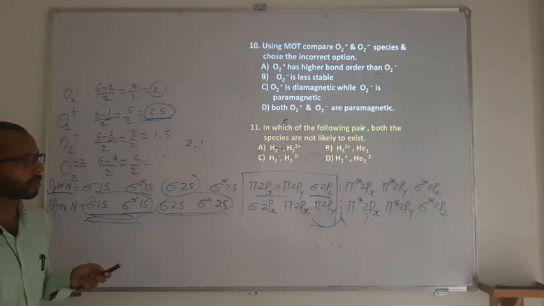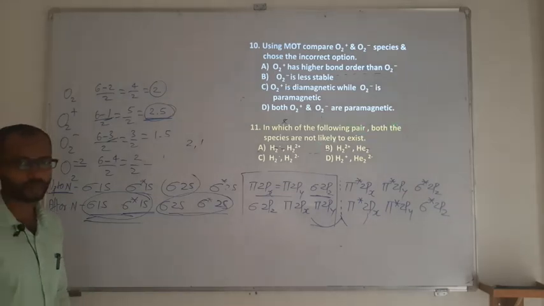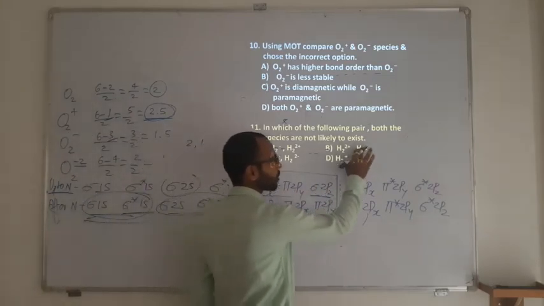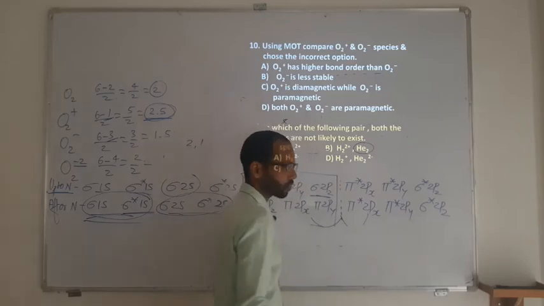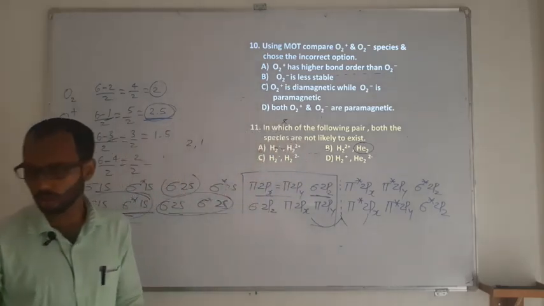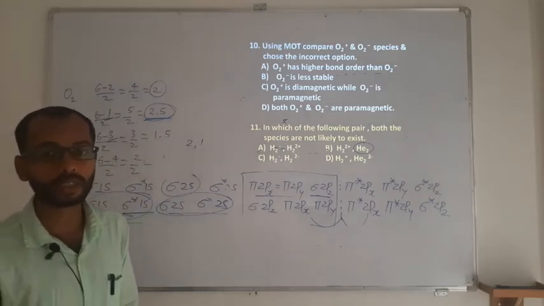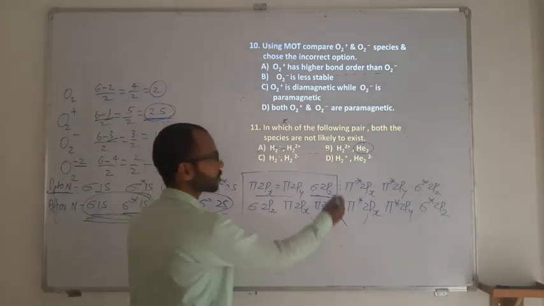Which of the following pair? Both the species are not likely to exist. Means both will not exist. Both will not exist means what? Roughly we get an idea. Helium, I told you in the last questions also, noble gases do not exist as a molecule. So it says He2.